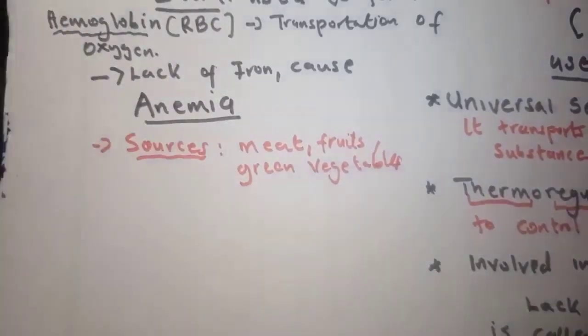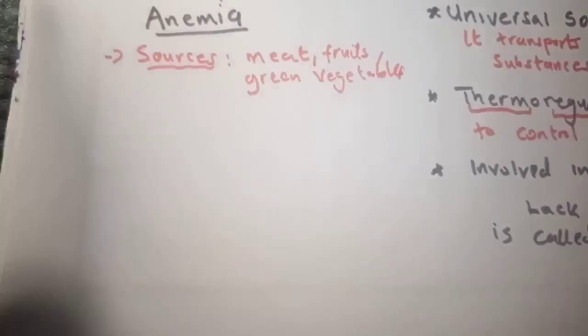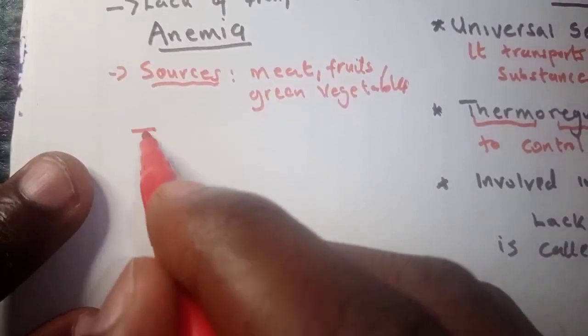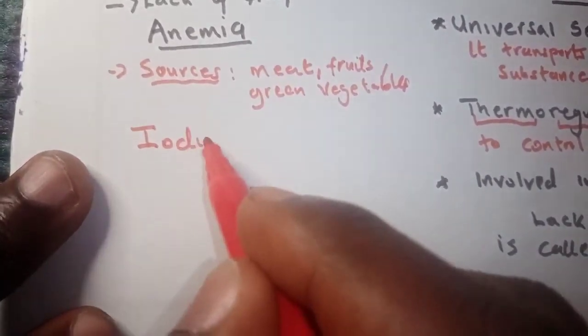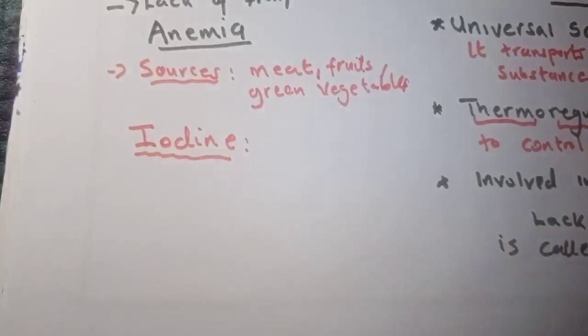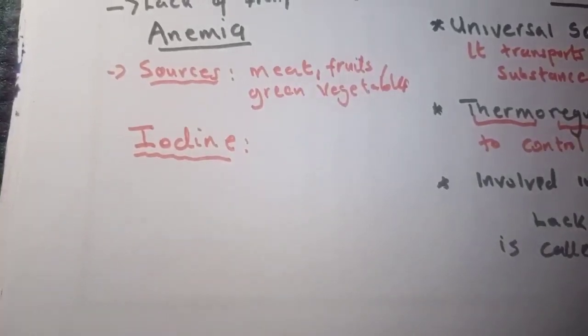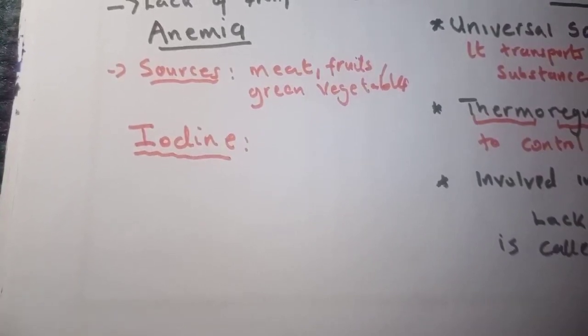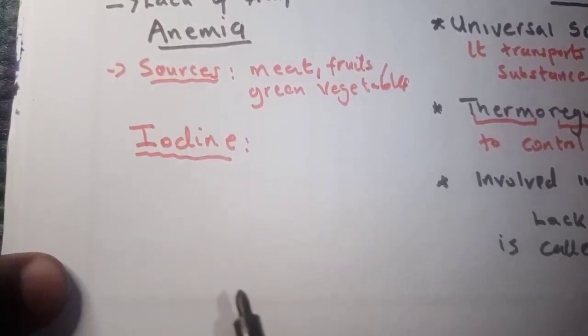Apart from this, we move further and look at iodine. There are many types of minerals, we just look at a few. Iodine is a very important mineral in our body.